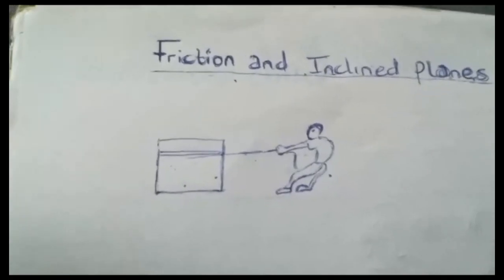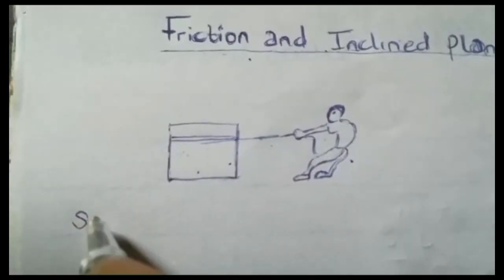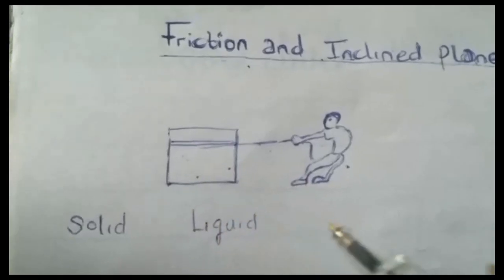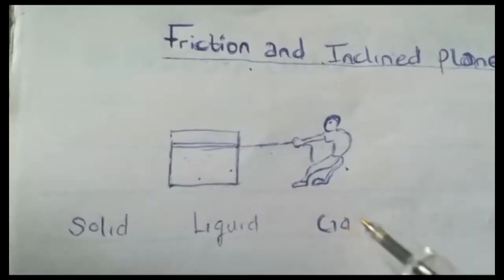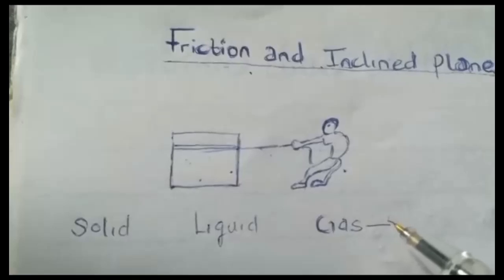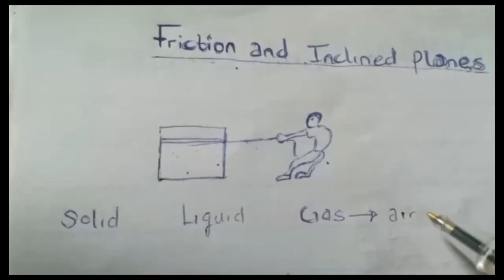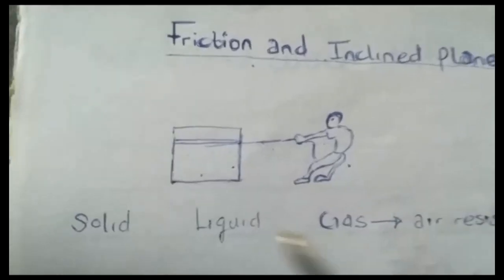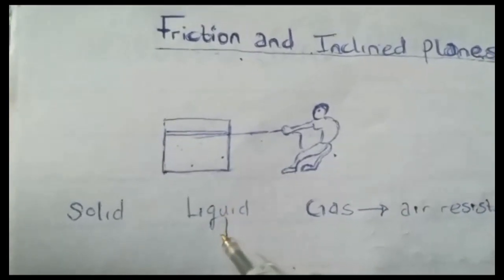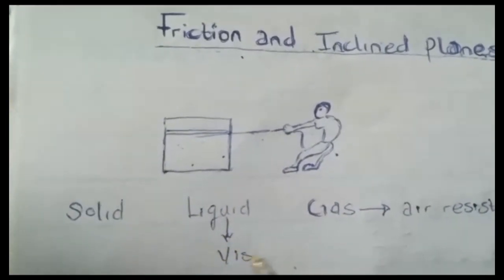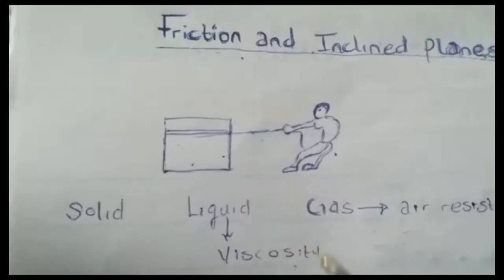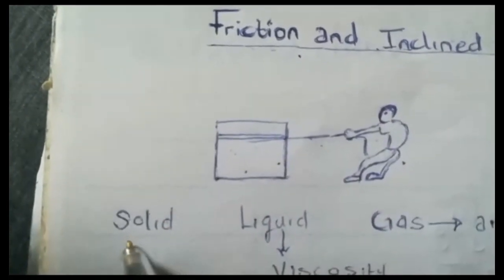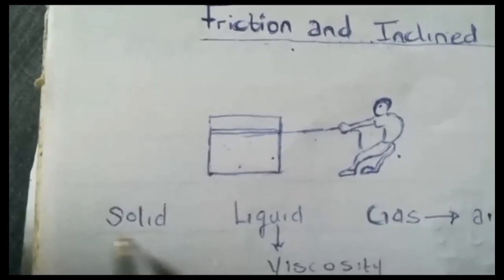And friction can actually occur in solids, in liquids, and in gases. In gas we refer to friction as air resistance. In liquid we refer to friction as viscosity, and in solids we have various types of friction.